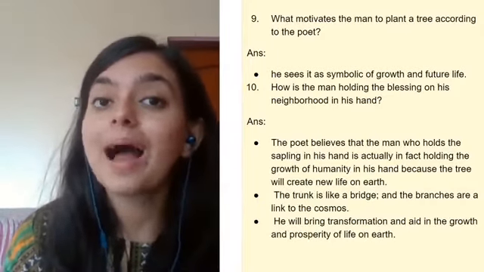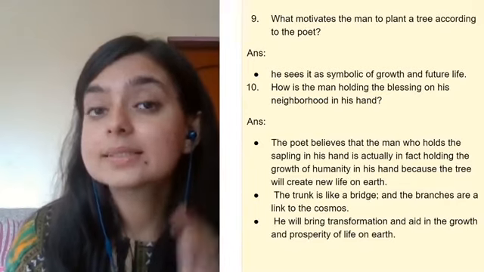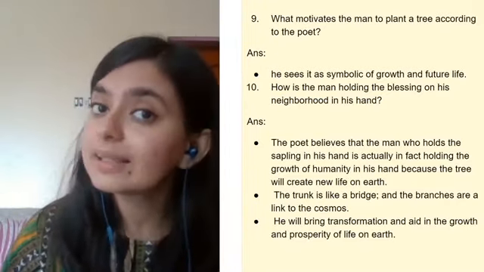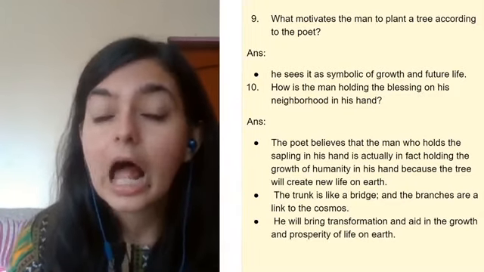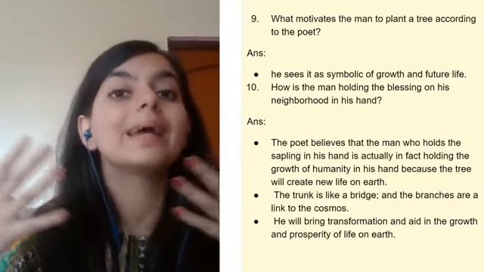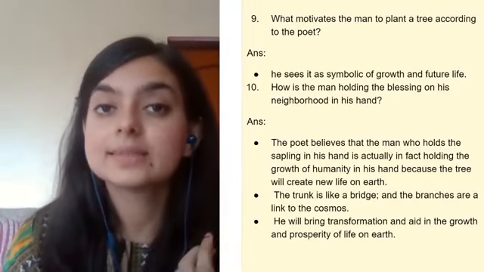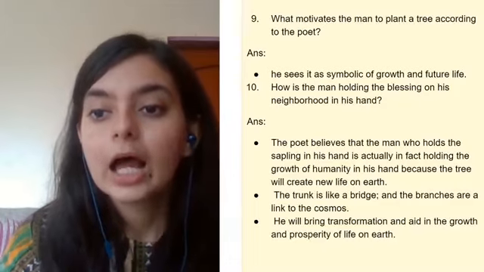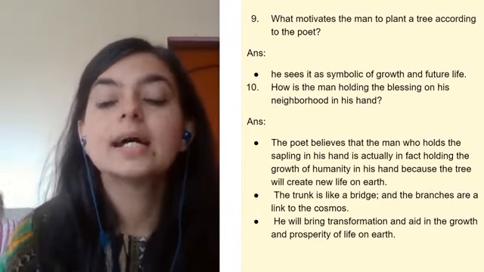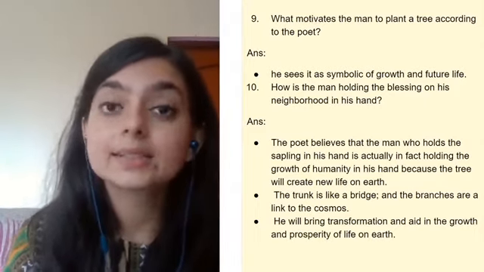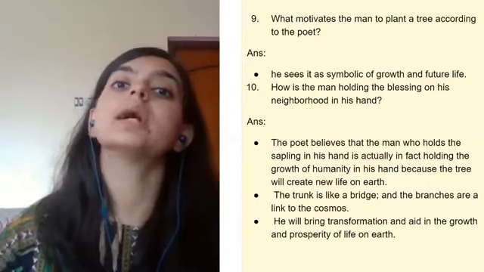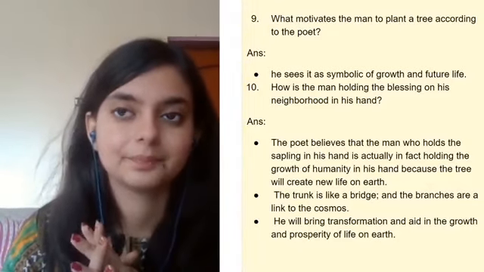The entire humanity is in your hand, and the choice is yours whether to destroy humanity by throwing away the sapling or not planting it, or whether to preserve the entire humanity and show your magnanimity by planting the seeds, right? Because that sapling is going to create a new life, and that tree is going to give life to the entire humanity.